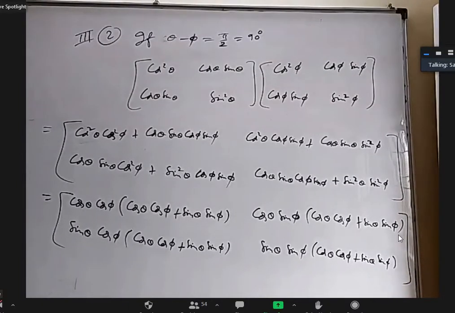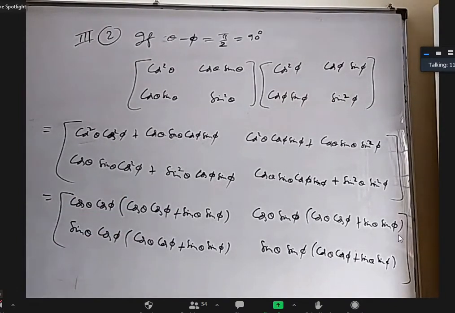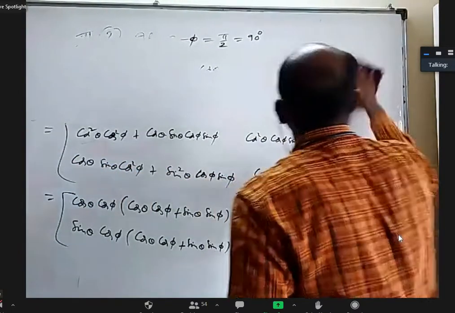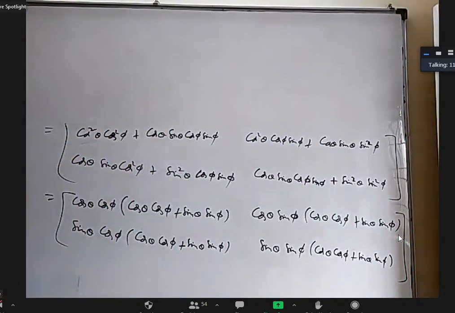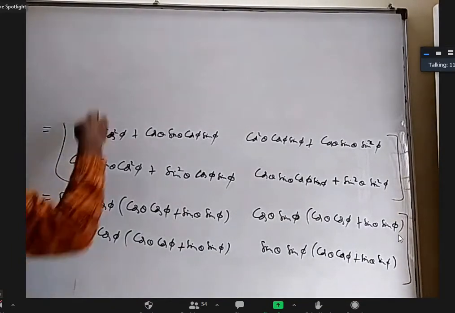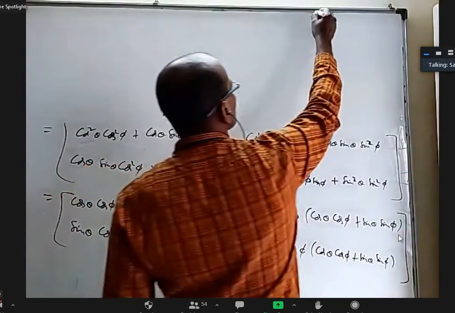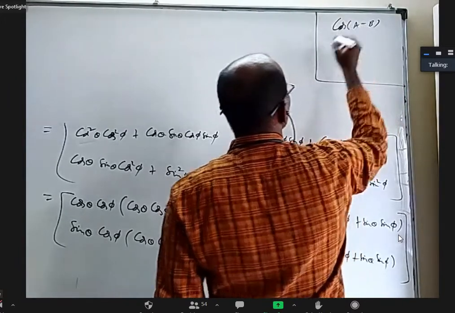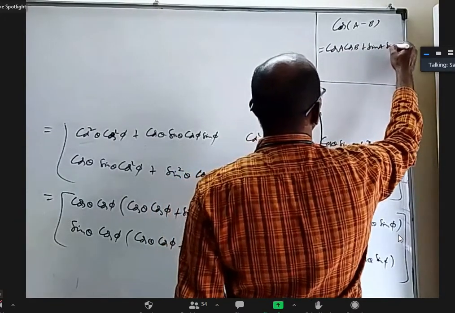Sir, for this problem, which formula of trigonometry will we use? I'm going to the next step where I will use it. So I'm erasing these first two lines. So now cos of theta minus phi, sir. Yeah, there is a formula in trigonometry. I'll write it somewhere here. Cos A minus B is equal to cos A cos B plus sin A sin B.